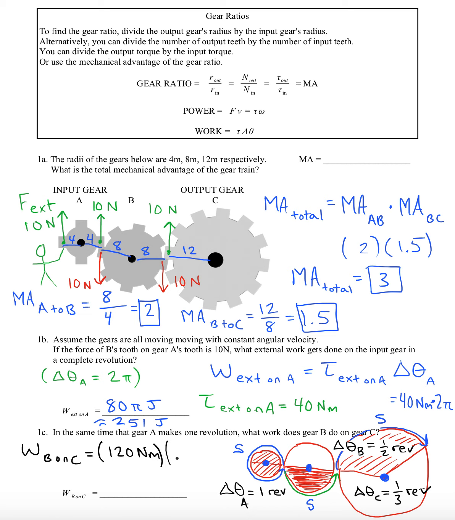But the delta theta is not 2 pi anymore. It's 2 pi over 3 because it's a bigger gear. Multiply them. What do you get? 80 pi joules. 251 approximately joules.